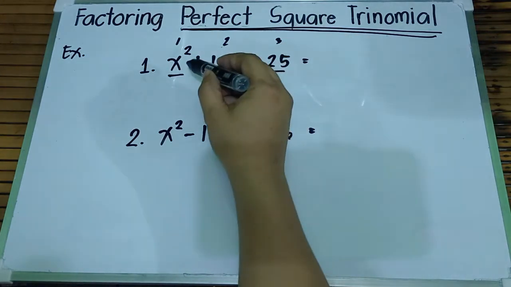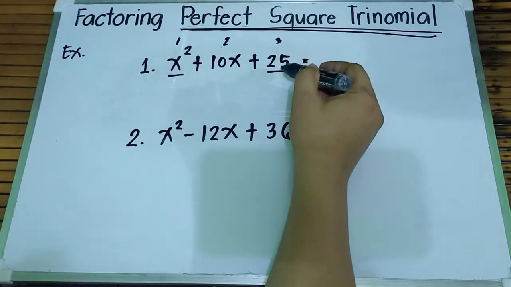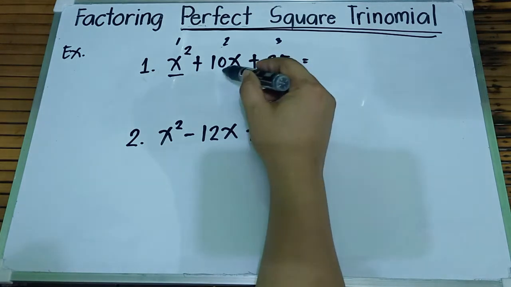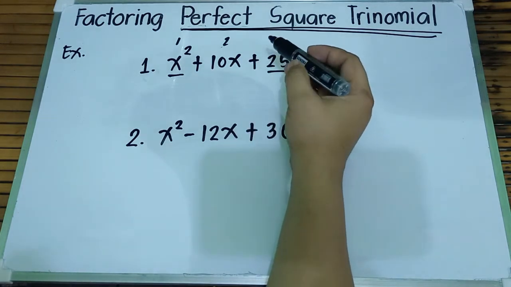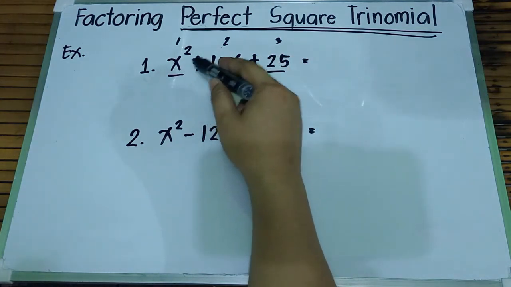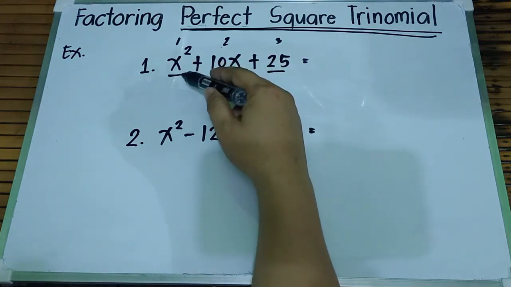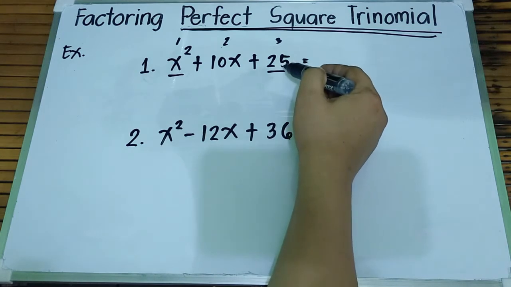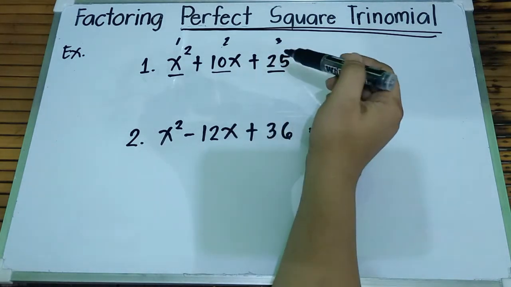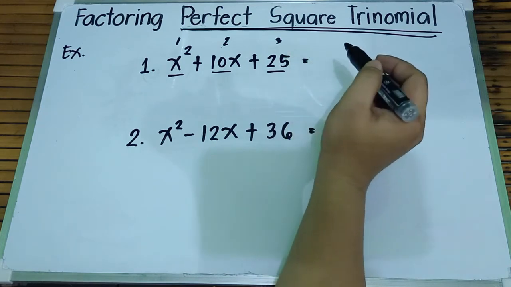Again, the x squared or our first term should be a perfect square. And then the third term should be a perfect square. And then, third, we look at the middle term. So, the middle term should be twice the product of the square root of the first term and the square root of the third term. So, the square root of x squared, that is x. The square root of 25, that is 5. So, 5 times x, 5x, times 2, that is 10x. So, x squared plus 10x plus 25 is a perfect square trinomial.